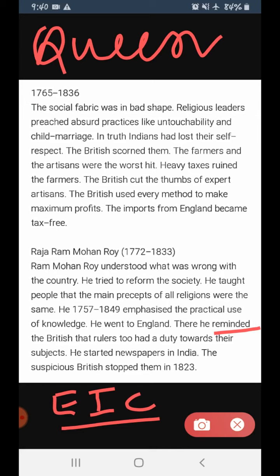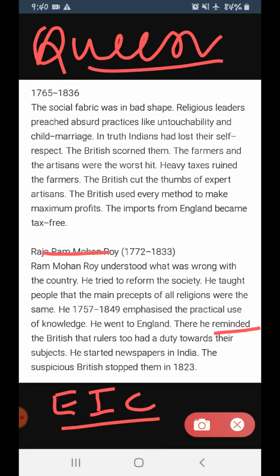She asked her officers to make these rules and implement those rules and work over Indians and force Indians in this way and that way, try to harass, try to bring them under control. These were all given authority by the Queen. Clear? So, Raja Ram Mohan Roy went to England to meet the Queen.